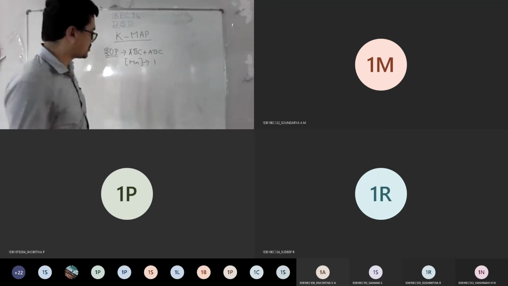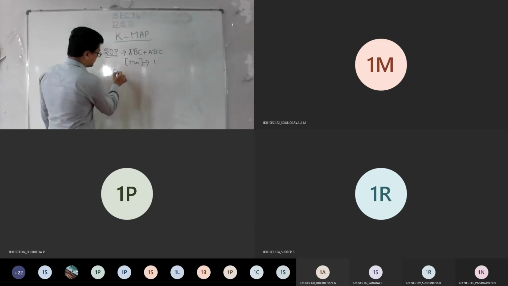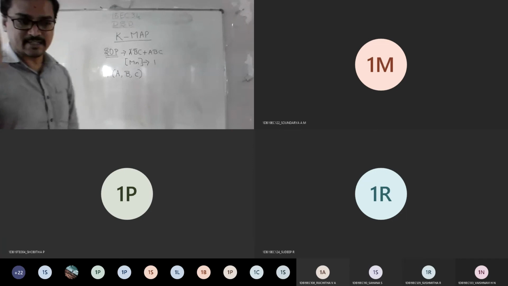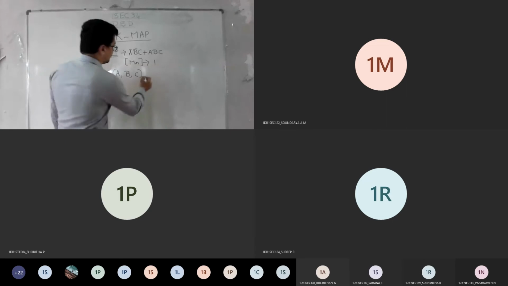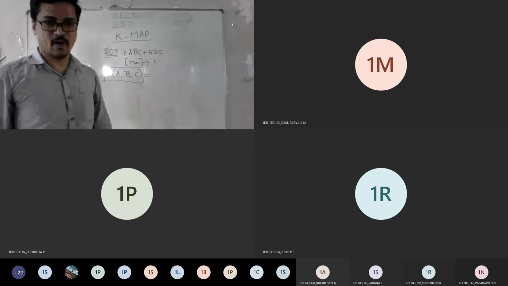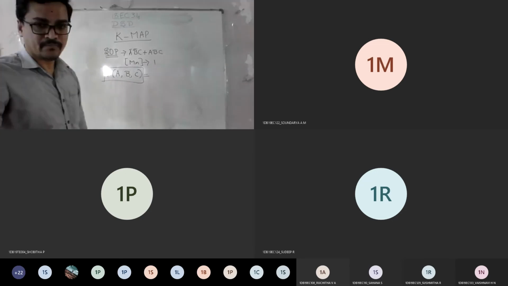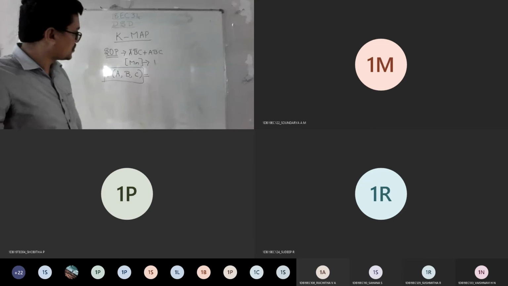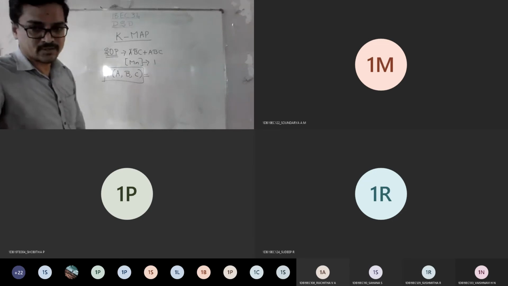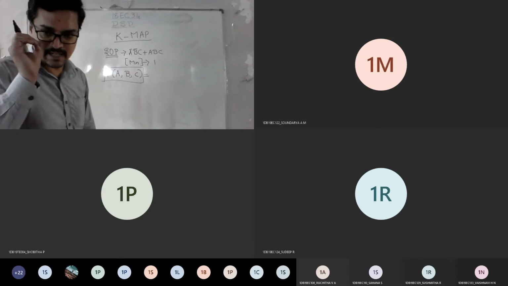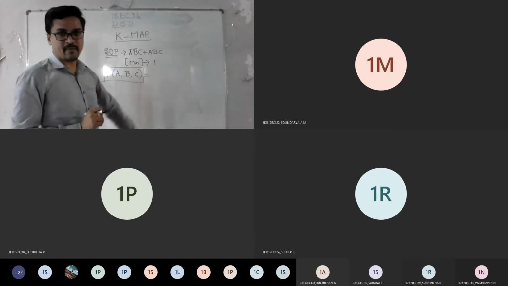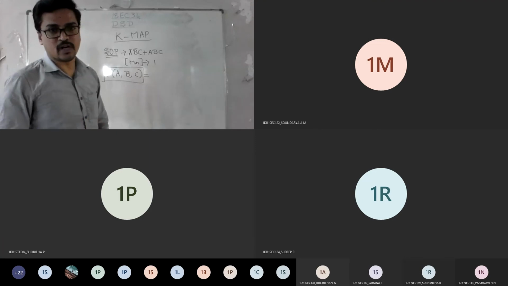We'll check it out. Assume that your function is given with 3 variables A, B and C. It means the equation will be in the format of these 3 only, correct? Now they will ask you to solve this SOP using K-map. Read the question carefully. If K-map is not there in the question, you need to solve the way we solved in the last class. If they ask to use K-map, then how to solve is what we are dealing with.